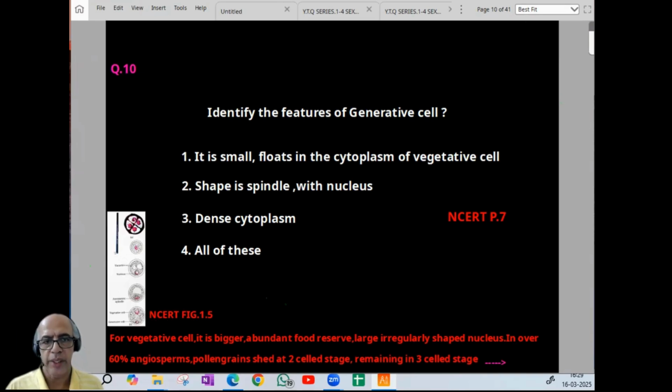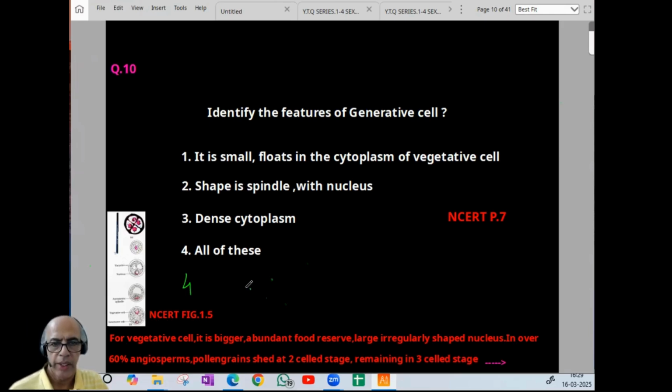Identify the features of the generative cell. It is small, floats in the cytoplasm of the vegetative cell. Then the shape is spindle with a nucleus. Then cytoplasm, all are correct. So answer-wise, 10th one, it is 4.